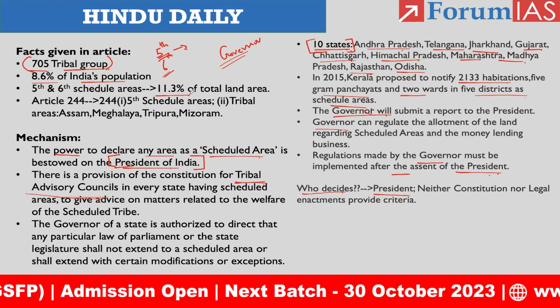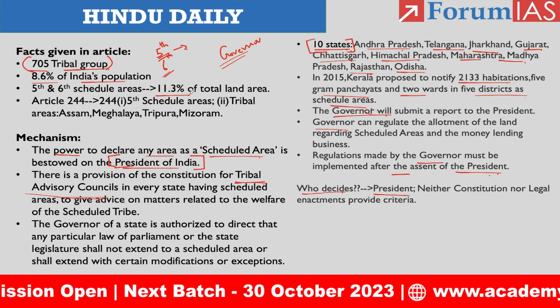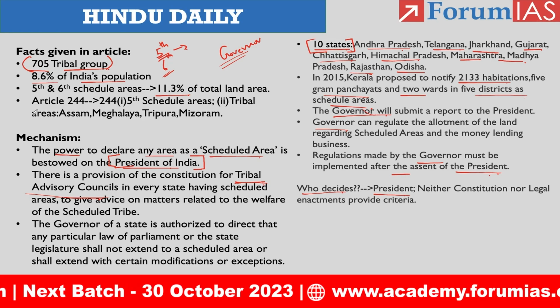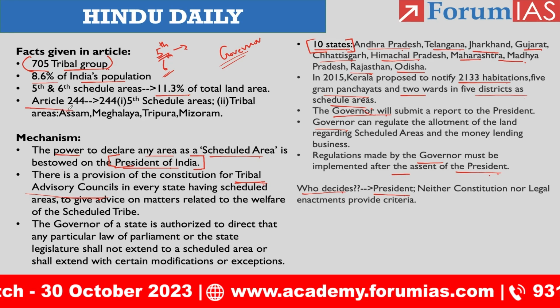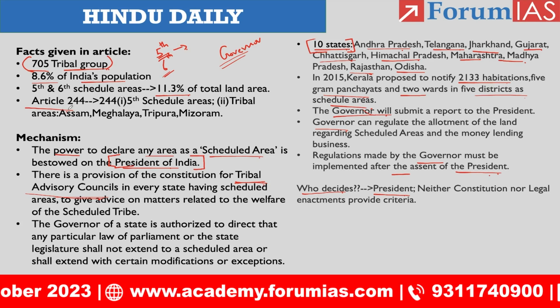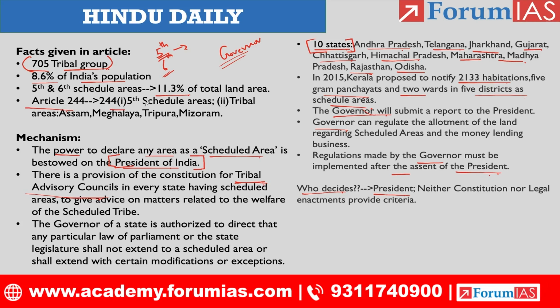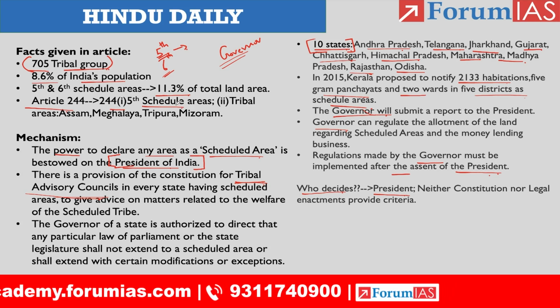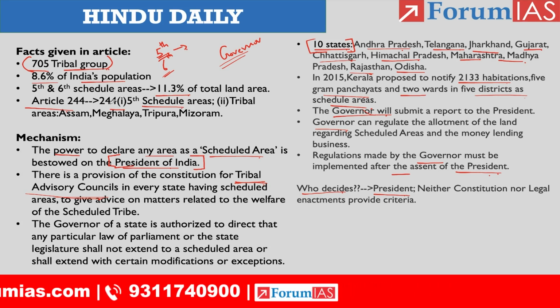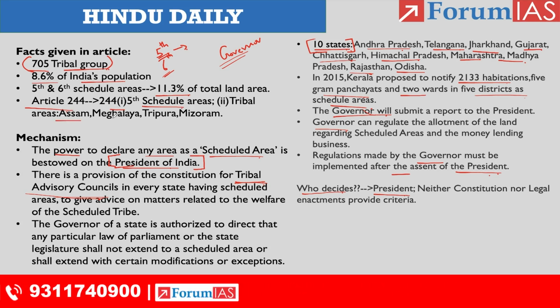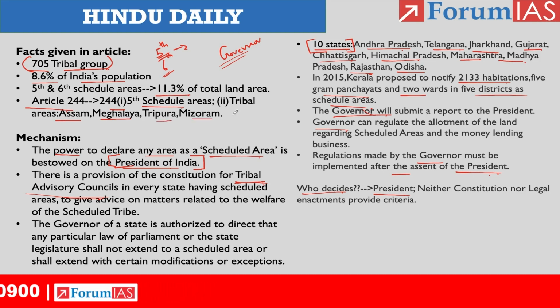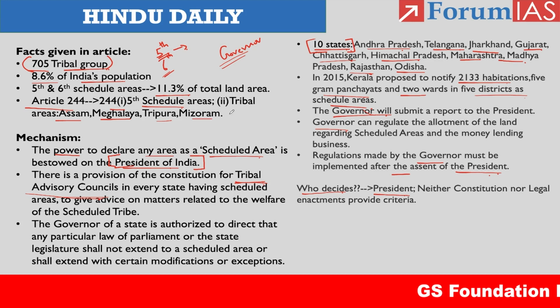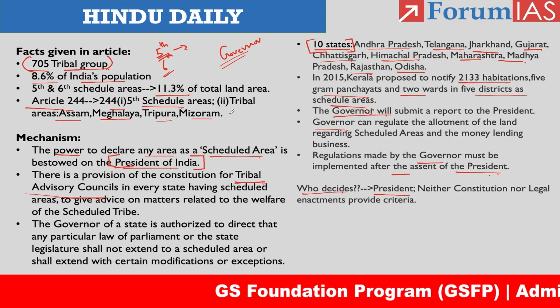And with respect to constitutional provisions, we have one important article, which is Article 244. Within Article 244, we have two sub-provisions. The first is related to the 5th scheduled areas, and the second is related to the 6th scheduled areas, which are applicable in states like Assam, Meghalaya, Tripura and Mizoram, right? And they discuss the mechanism related to scheduled areas. The president is the authority having power to notify any region as a scheduled area.